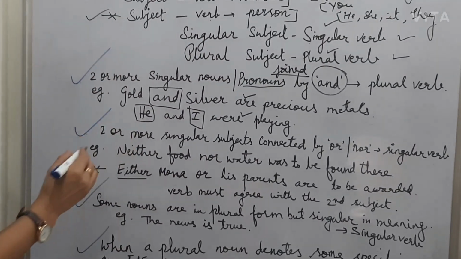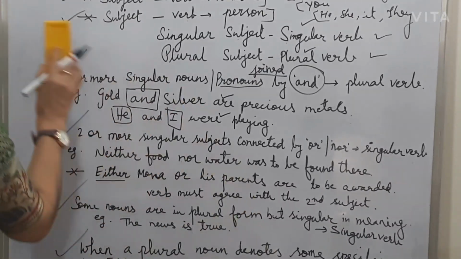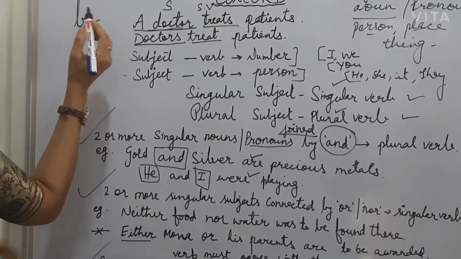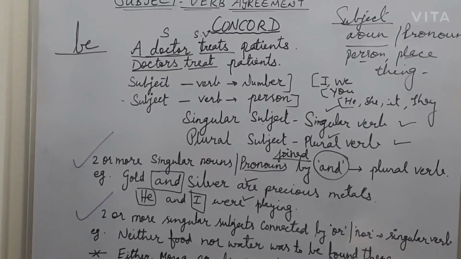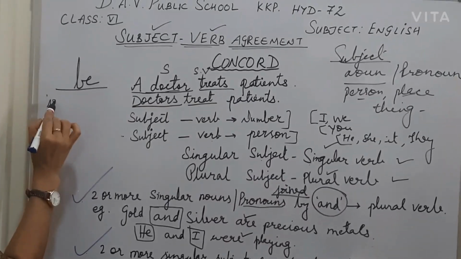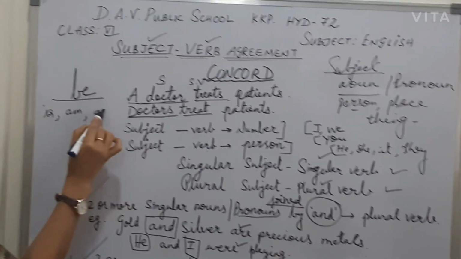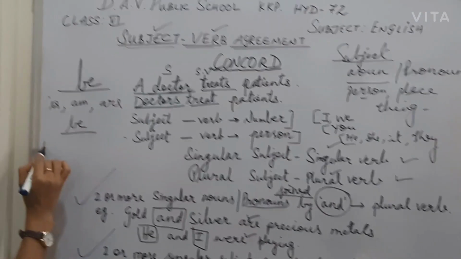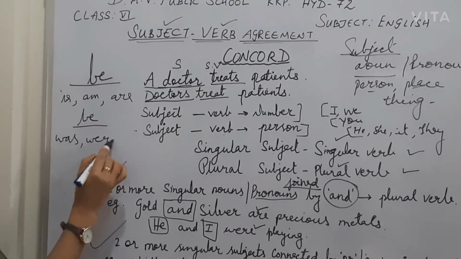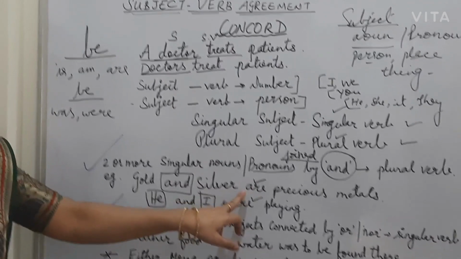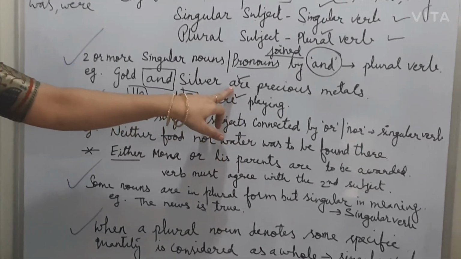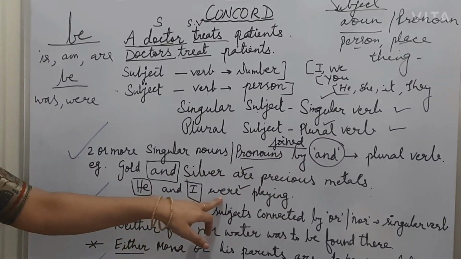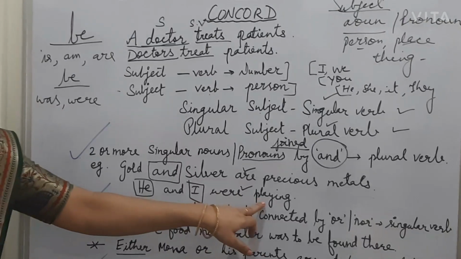Now you might be aware of be. When we are using it in the present, then it will be is, am, are. Or when we are using be in the past tense, then it will be used as was, were. Same thing you have observed here. Here it is in the present tense, so gold and silver are precious metals. Here it is in past, so he and I were playing.